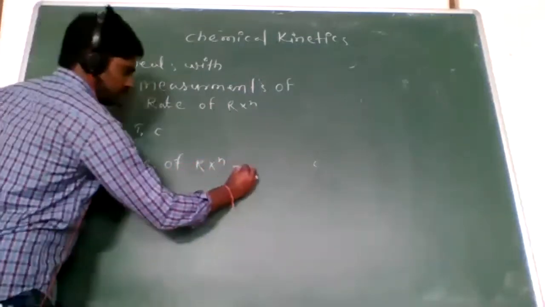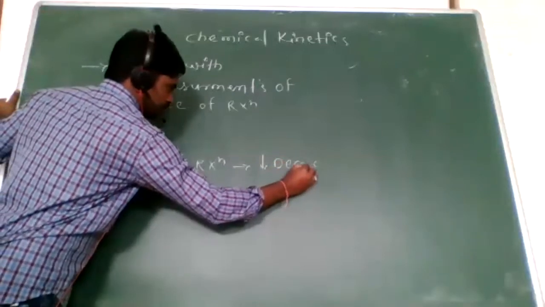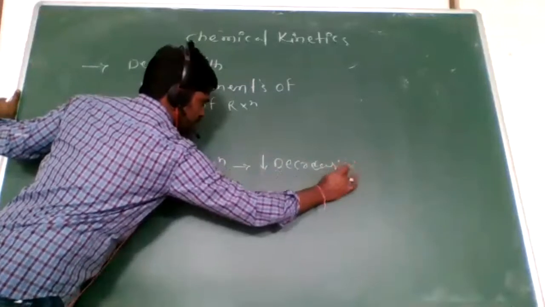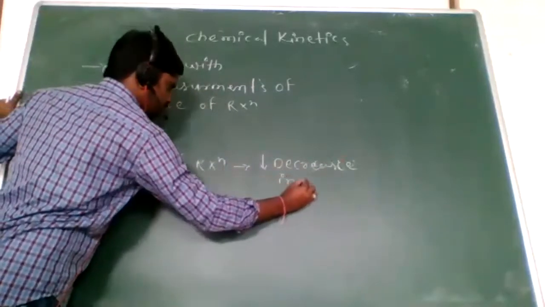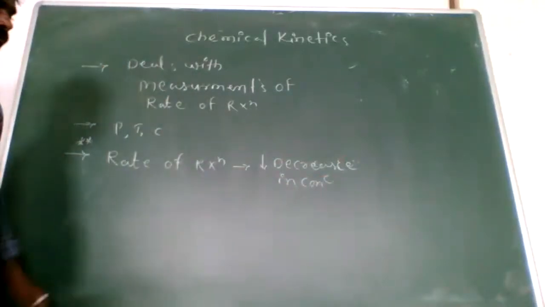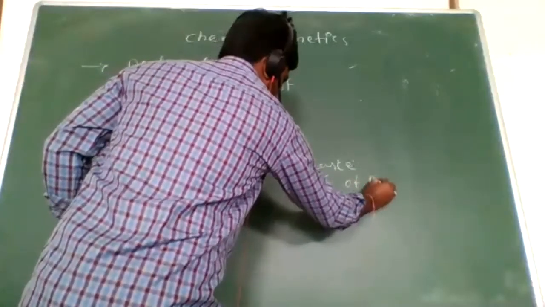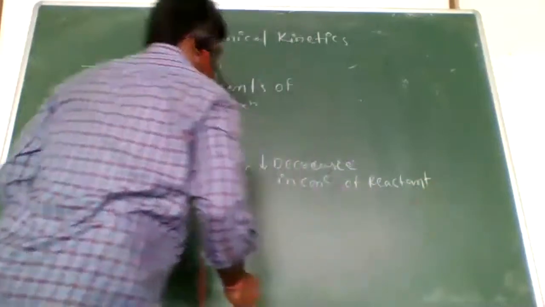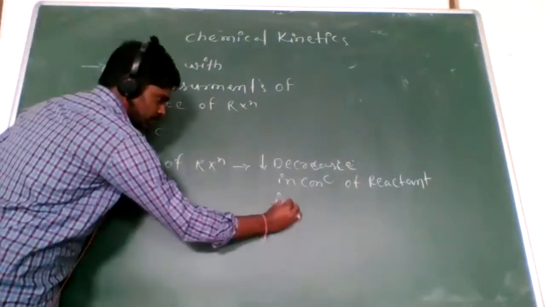So look here. Decrease in concentration of reactants in unit time.